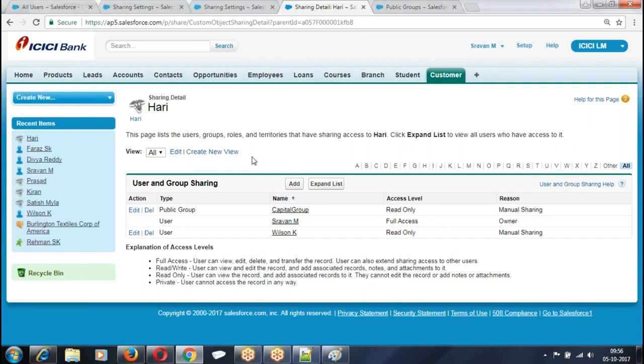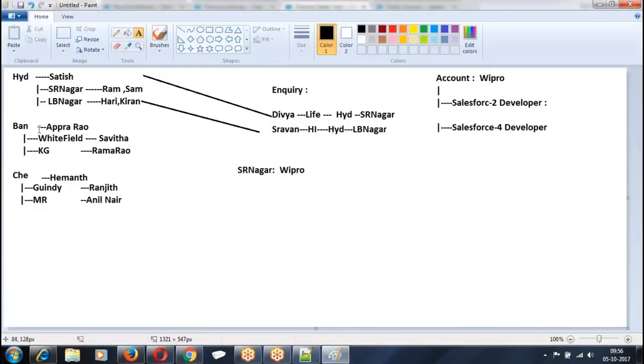When you go for a criteria, Hyderabad records will not be visible to the subordinates. That's SR Nagar, LB Nagar records should be visible to Hyderabad. Using criteria, what I can say is show this record to this team. But the people of SR Nagar and Hyderabad, this should not be visible to Hyderabad. Not only sharing the records, hierarchy also should be maintained. Now, if anybody belongs to Hyderabad, if I belong to Hyderabad, I should be able to see SR Nagar and LB Nagar.